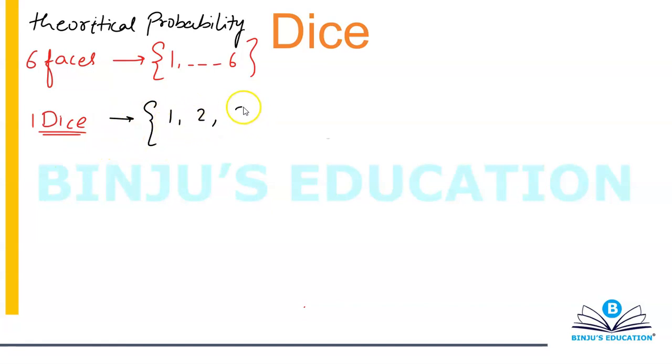that is 1, 2, 3, 4, 5 and 6. If I'm rolling a single dice, let's start with an easy question. What is the probability that a prime number will come on the top face? So you will say, sir, my answer is 4 by 6. And I will say that, sorry, your answer is incorrect.